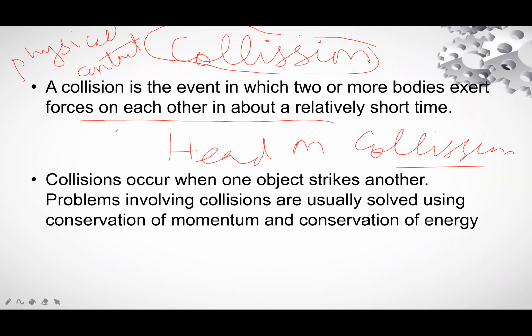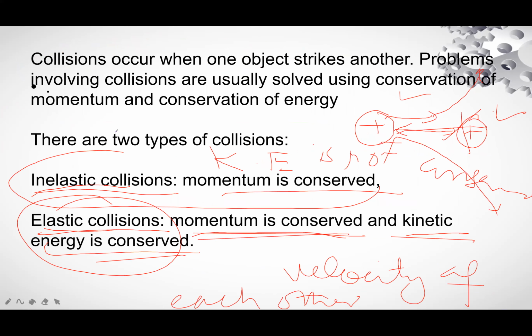A collision can be defined as when two bodies come close so that they affect the motion of each other. The types are elastic collision and inelastic collision. In inelastic collision, momentum is conserved, kinetic energy is not conserved. In elastic collision, momentum is conserved and kinetic energy is conserved.